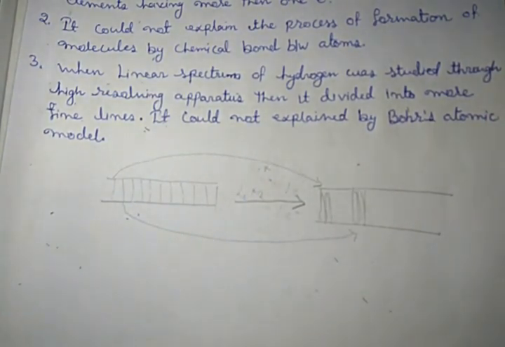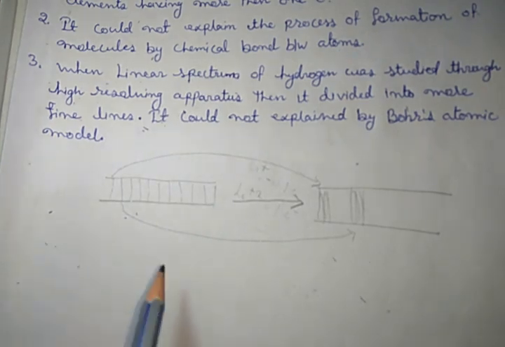Because that point is not too much in our syllabus, let me say it directly. These are called the Zeeman and Stark effects. About that you will study in the 11th class or in higher studies.